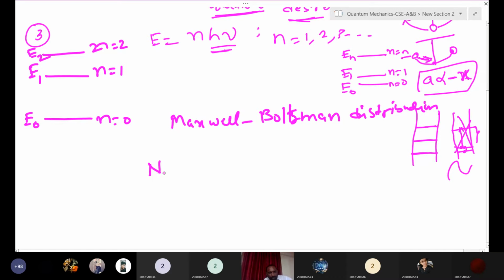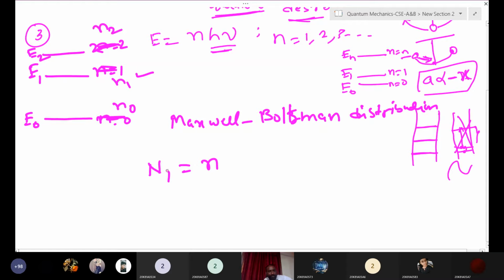Here, what is the Maxwell distribution law? Suppose n0 particles are there in the ground state, n1 in the first excited state and n2 in the second, or maybe atoms are there.